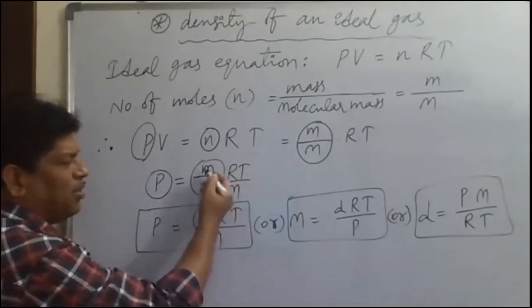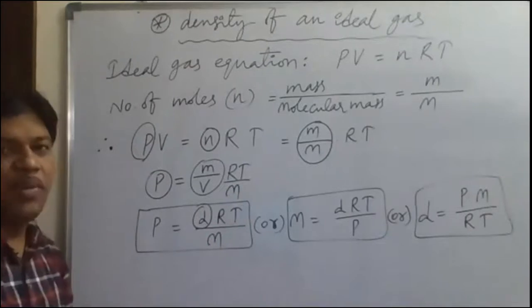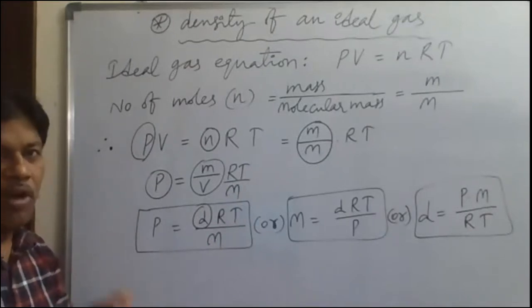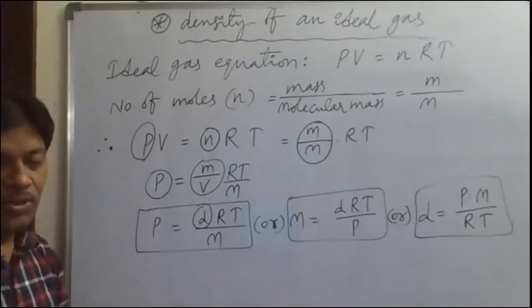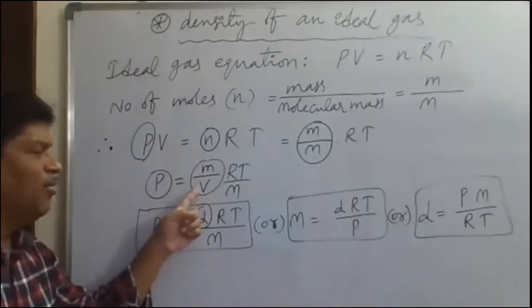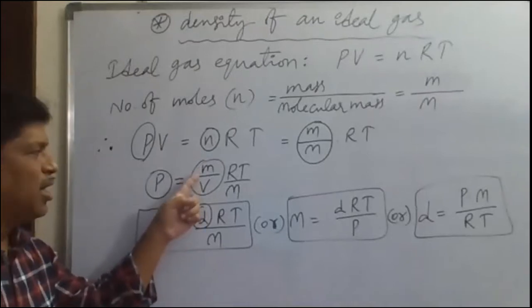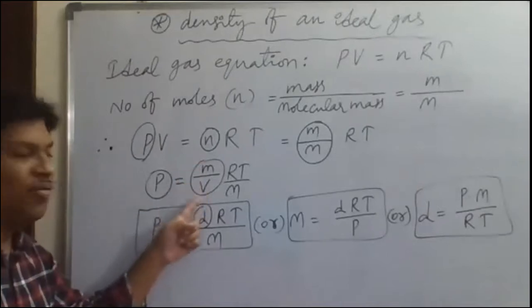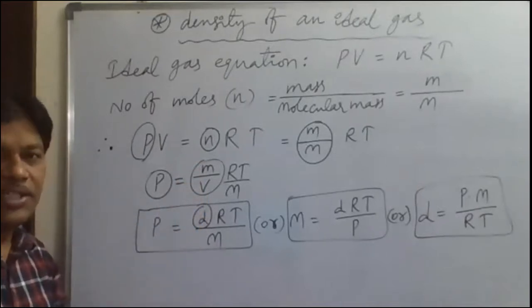This mass by volume is called what? Density. What is the mass to volume ratio? The ratio of mass to volume is called density. So the density of a gas is equal to what? Mass of the gas divided by volume of the gas. So mass of the gas upon volume of the gas, this ratio is called the density of the gas.